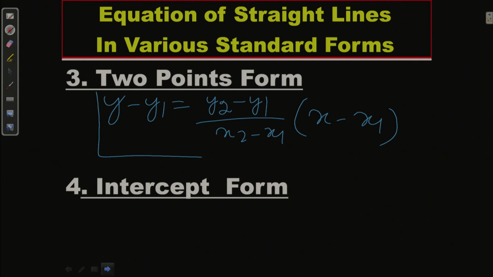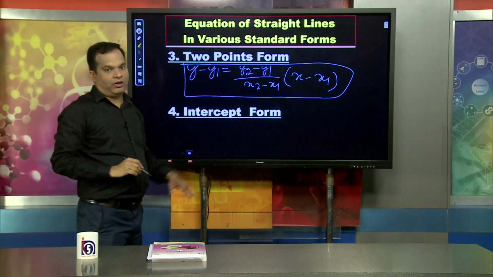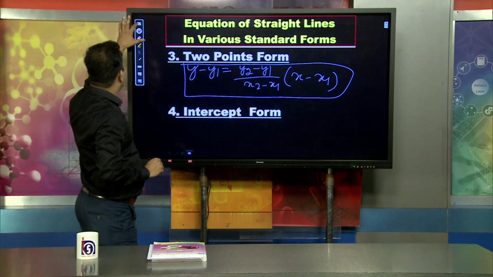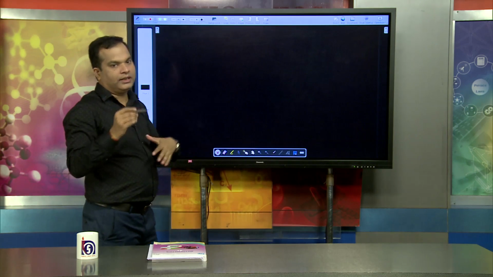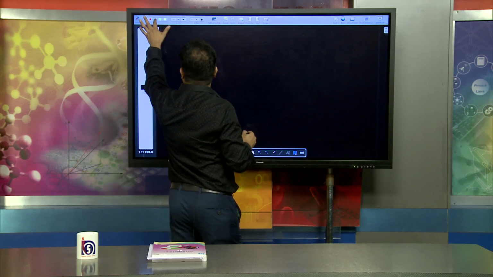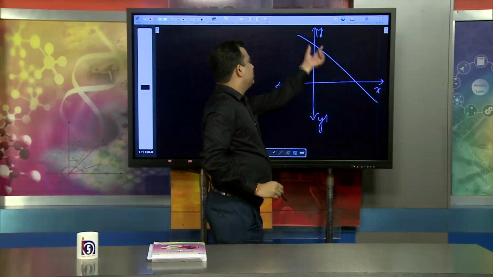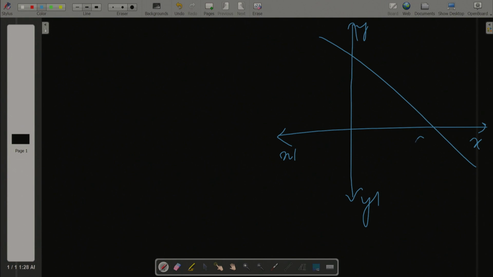This is the formula of the two-point form. When talking about intercept form, suppose this is a coordinate axis, that is x, this is x dash, this is y and y dash, and this is the x intercept, this is the y intercept. Suppose this is (a, 0), that is (0, b).